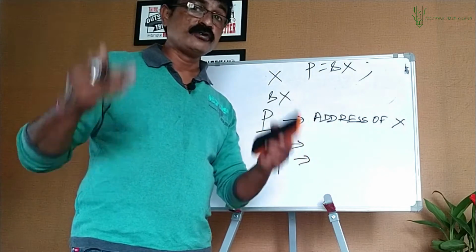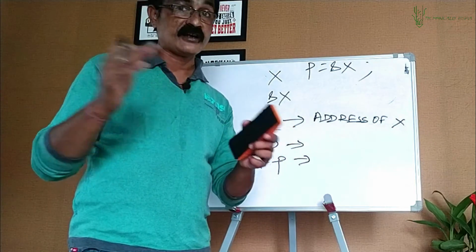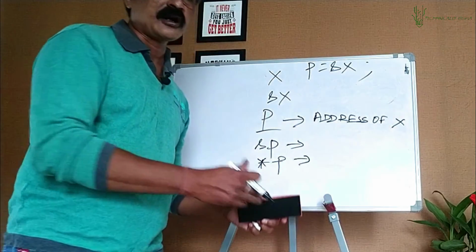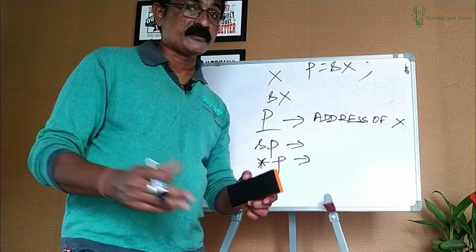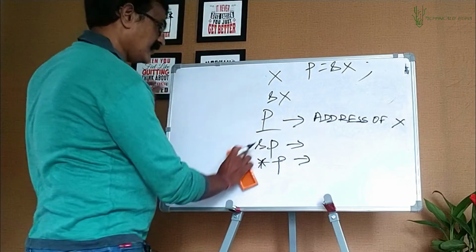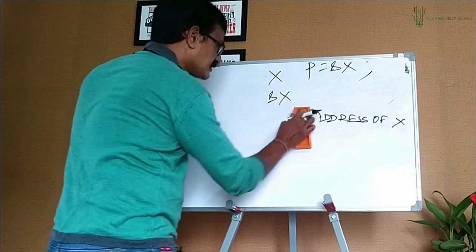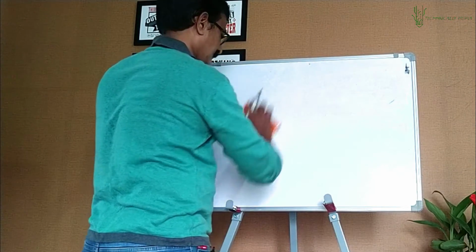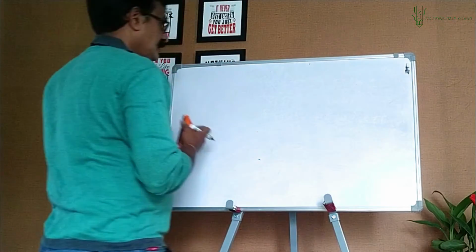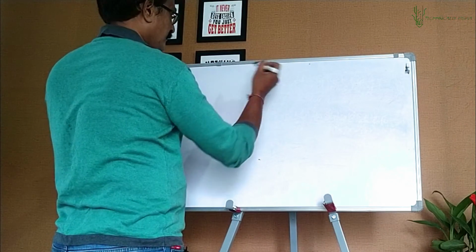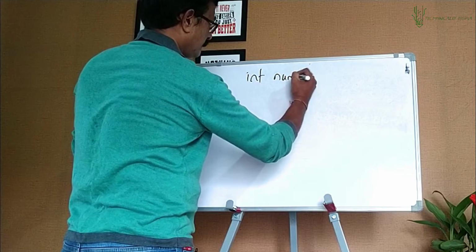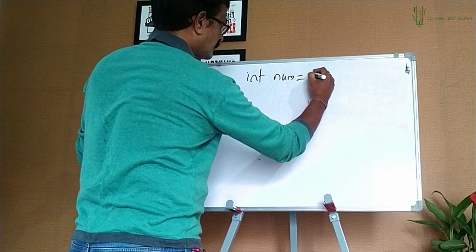Try and practice with more examples about referencing and dereferencing. Okay. Finally, in this part, let's look at referencing and dereferencing through another example. For this example, I take three variables here. Look at these three variables. I take an integer variable num with a value, let's say 10.